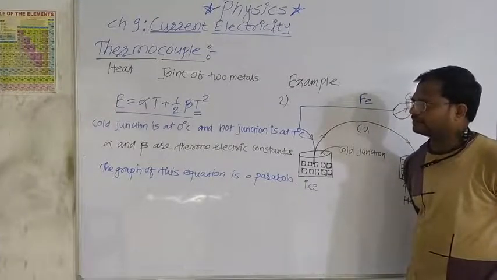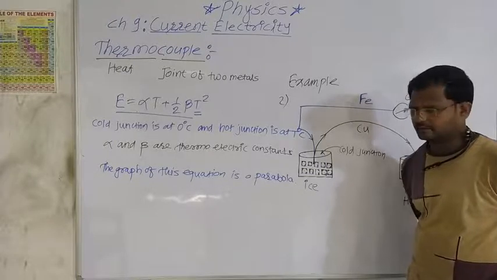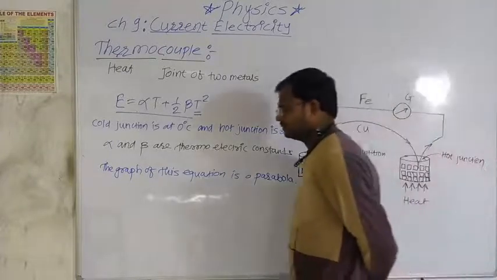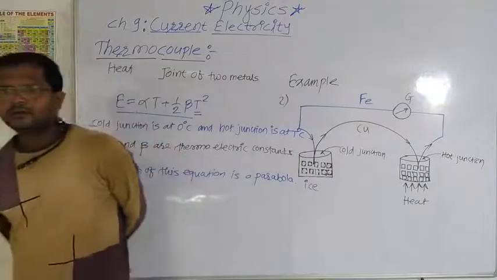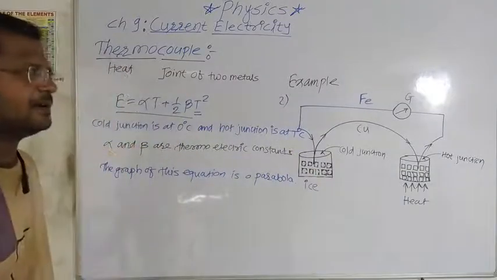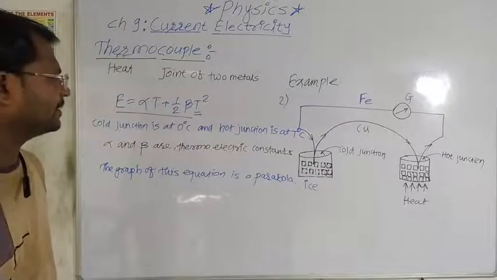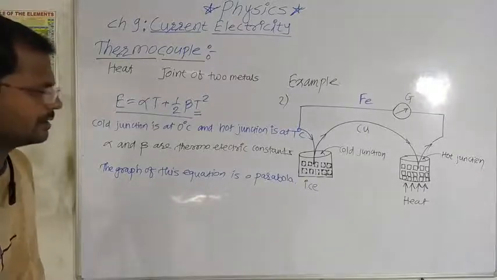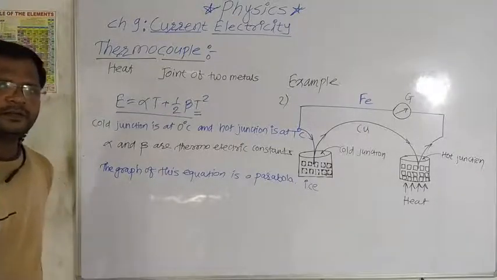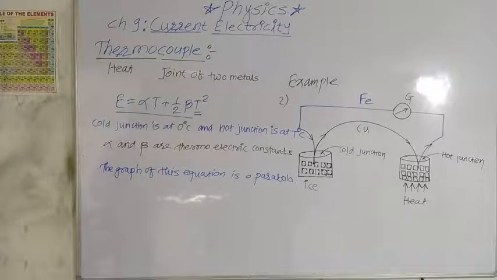In this effect, Seebeck discovered that when two junctions are formed and they are kept at different temperature, the EMF is produced and current flows through these junctions.